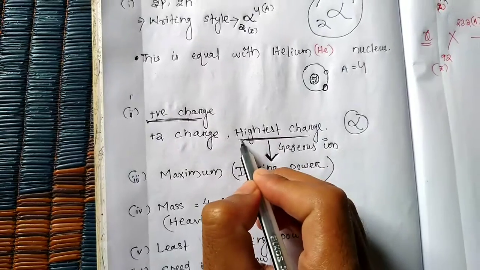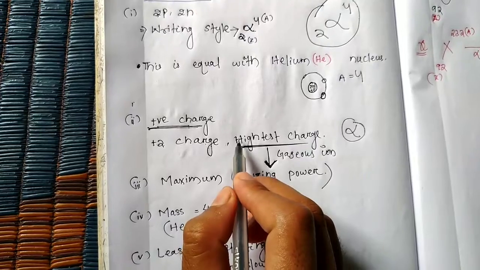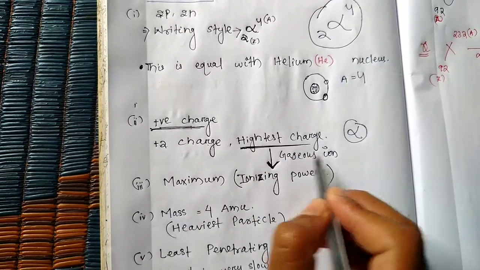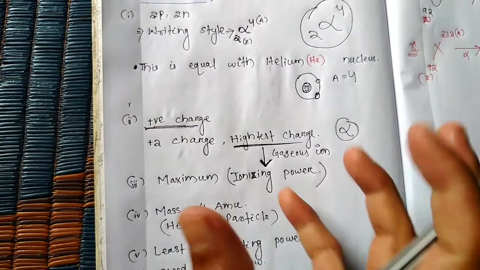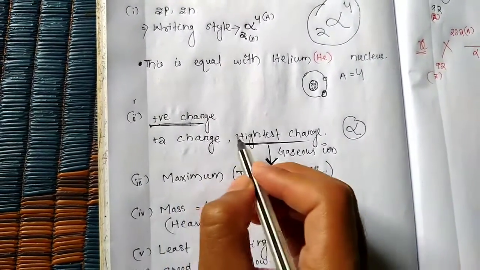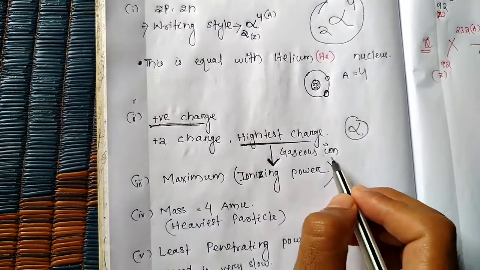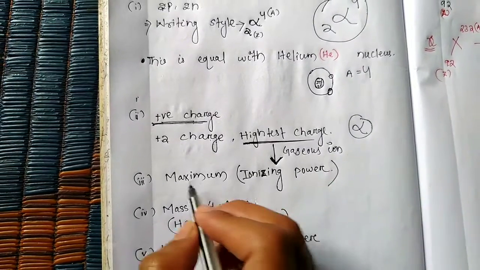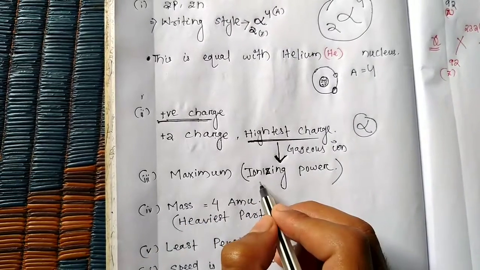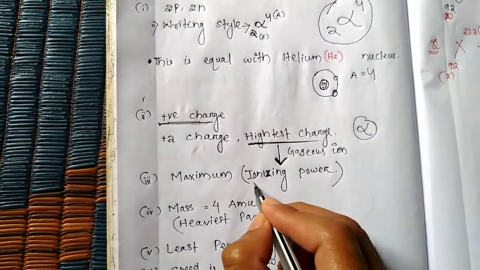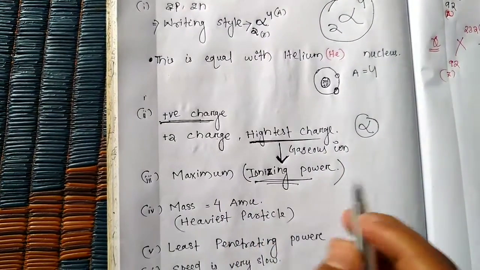The alpha particle's charge is highest, so it starts to donate charge to the gaseous molecules, and the gaseous molecules suddenly acquire the charge of the alpha particle. So the alpha particle has maximum ionizing power, which means charge donating capacity. Ionizing power means charge donating capacity.